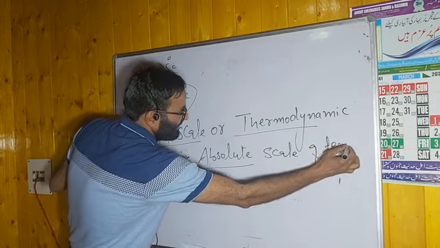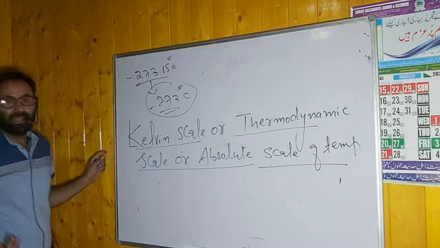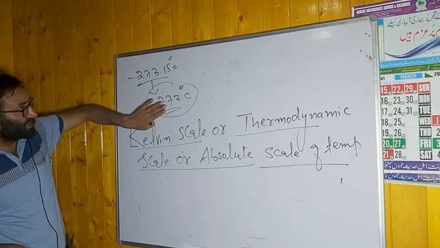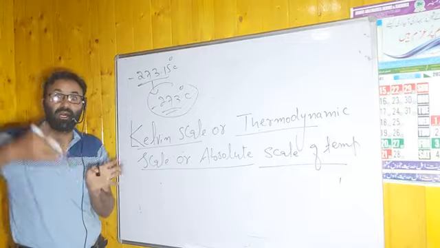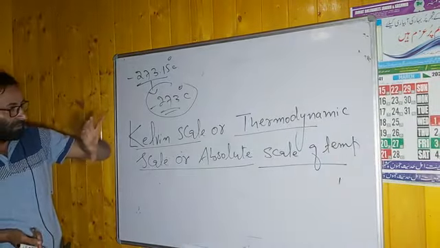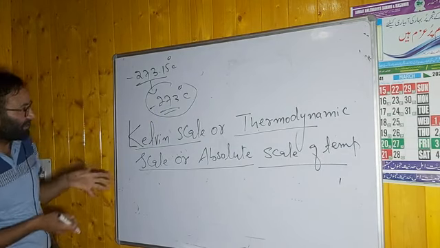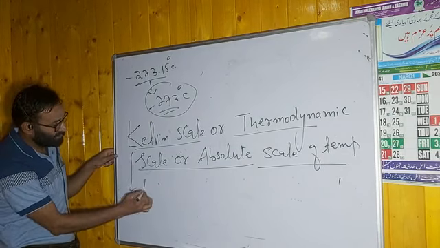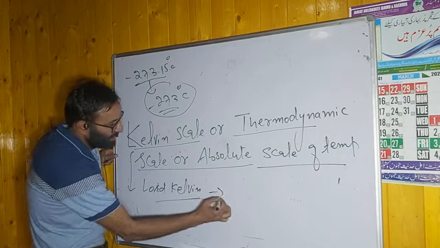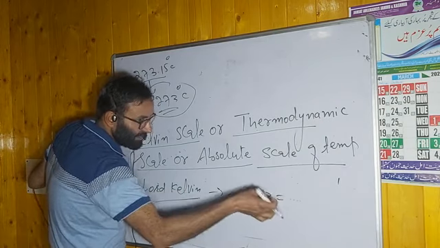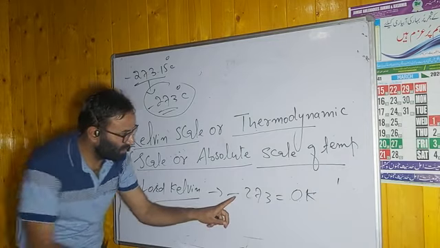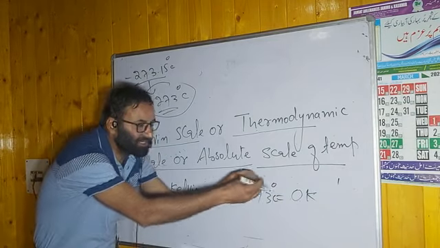What is the aim of this temperature scale? This minus 273 degrees Celsius feels strange, such a low temperature. That is why Lord Kelvin said this minus 273 degrees Celsius we will take as 0 Kelvin. He started minus 273 degrees Celsius as 0 Kelvin.